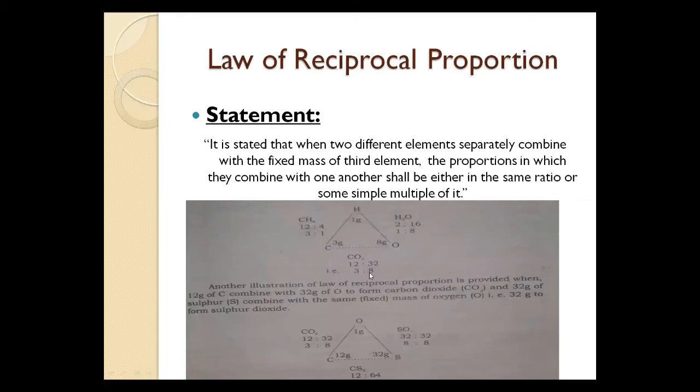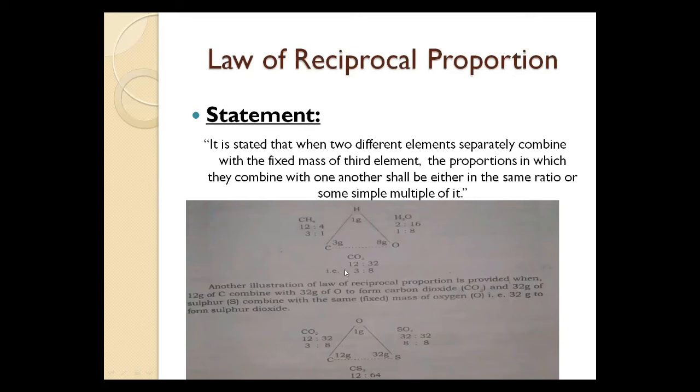Now, carbon and oxygen combine with each other to form carbon dioxide, and they do so in the same proportion, that is 12 is to 32, or 3 is to 8 parts by mass. So according to the statement, we have a fixed mass of hydrogen but variable masses of carbon and oxygen. They are reacting in different conditions and form 3 different products: methane, carbon dioxide, and water.